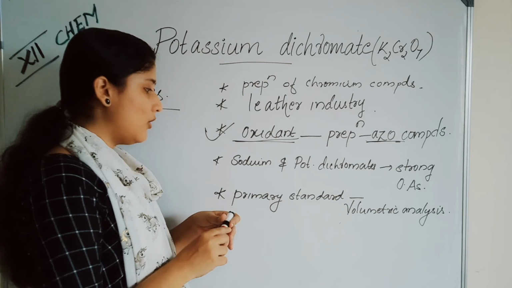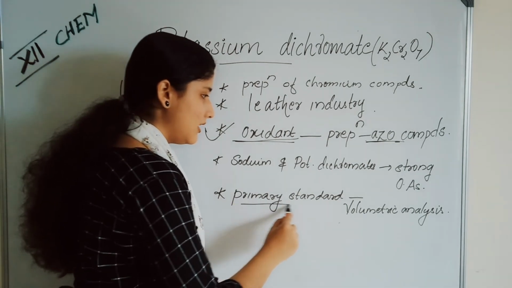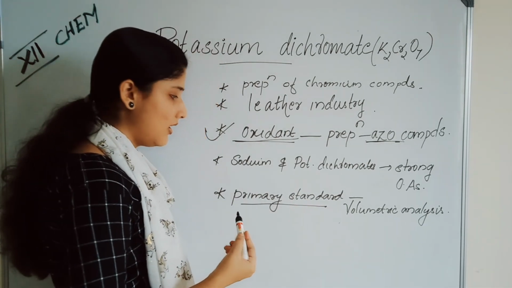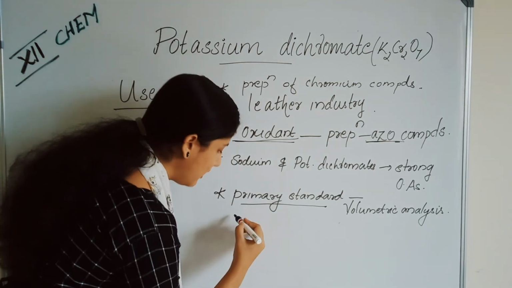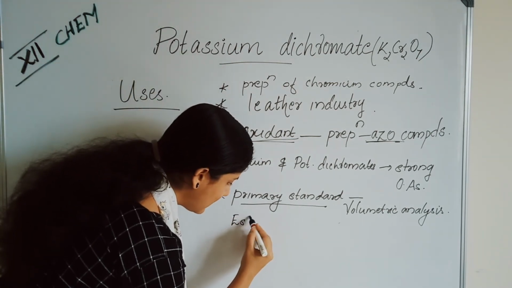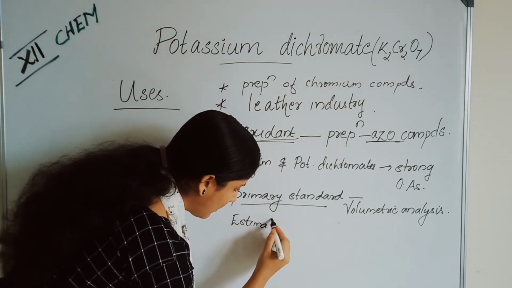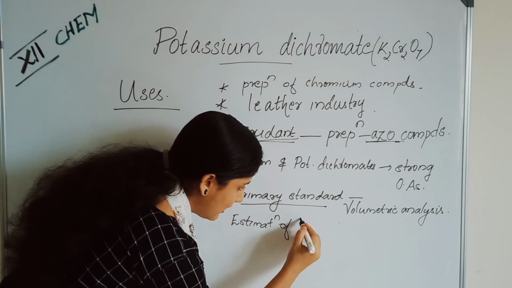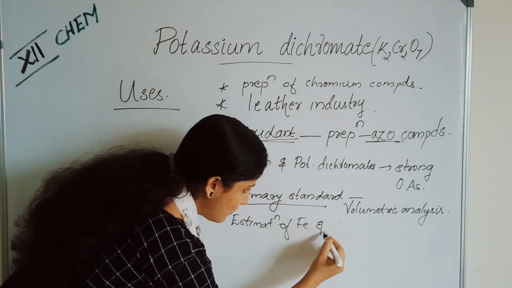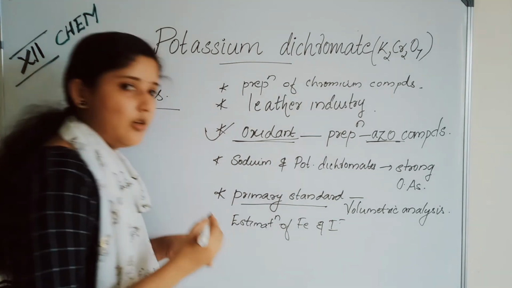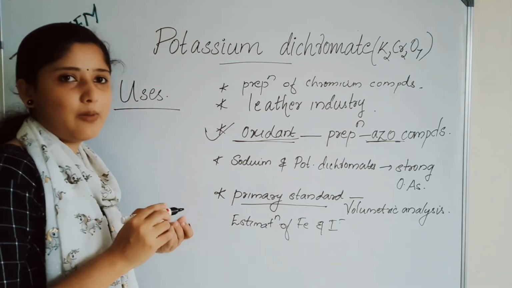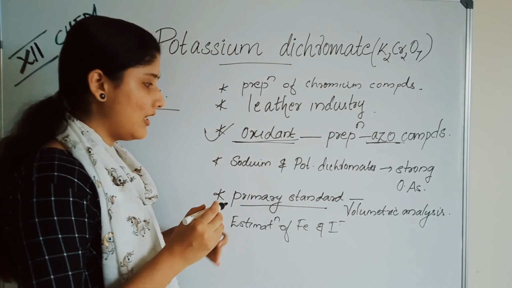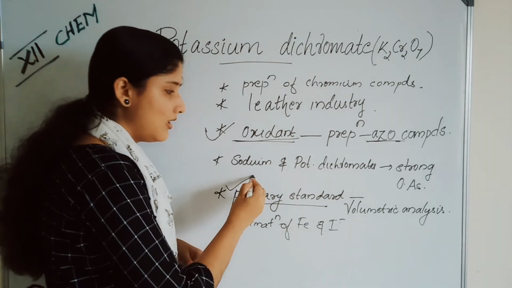It is also used as a primary standard in volumetric analysis, usually for the estimation of Fe2+ and I-. What is a primary standard?